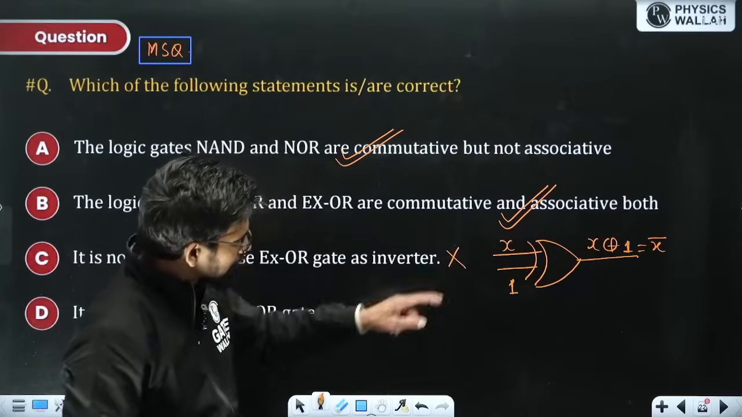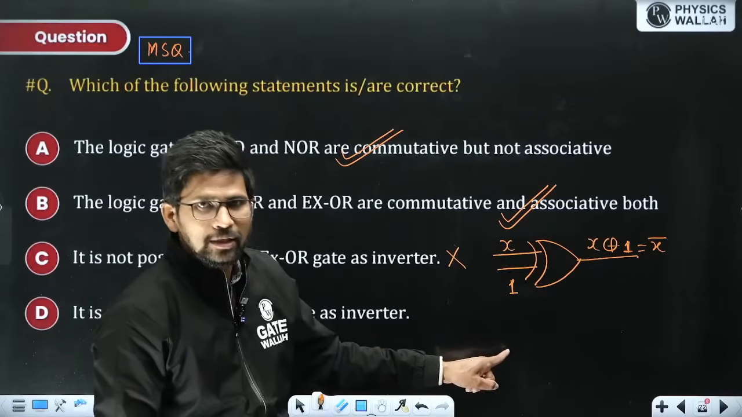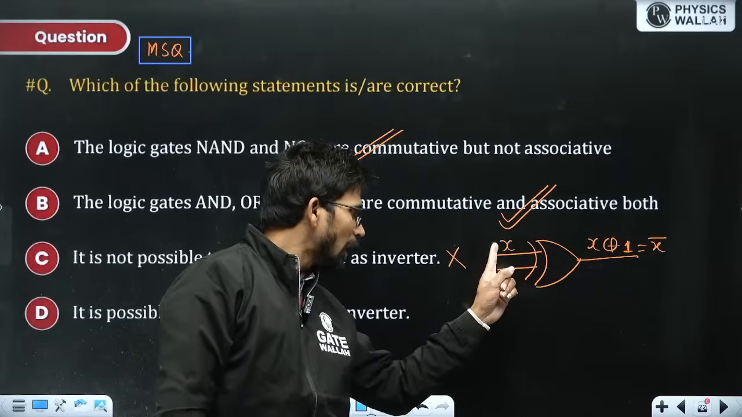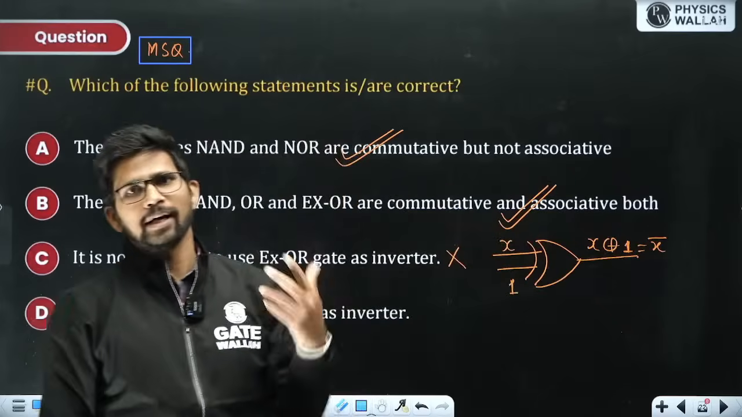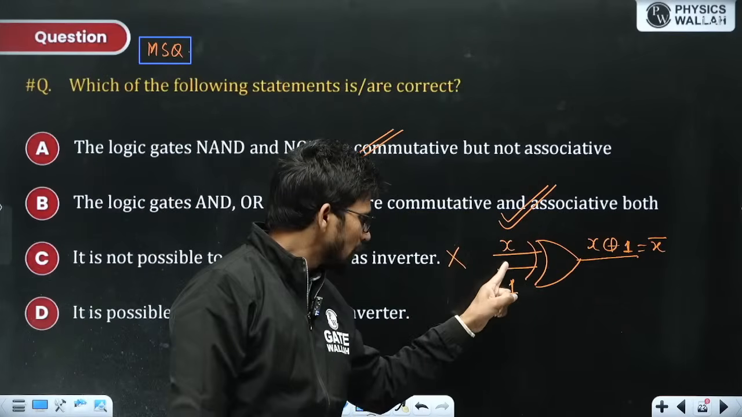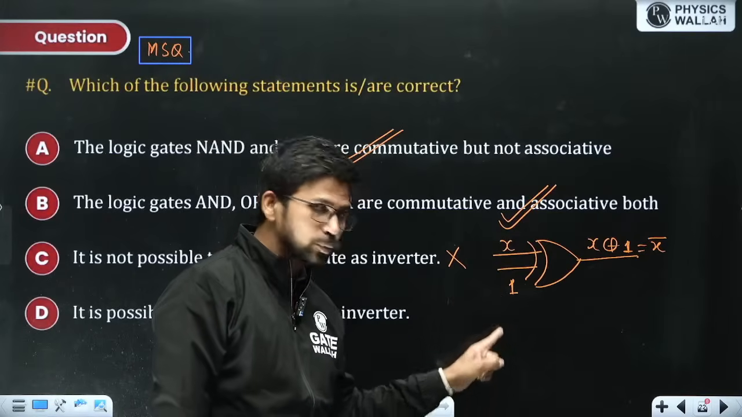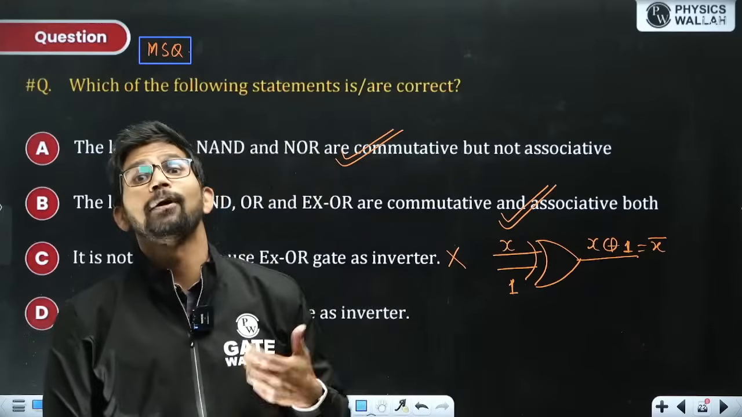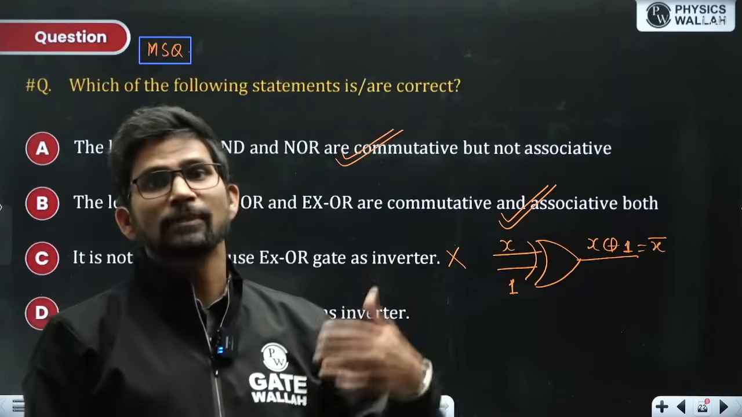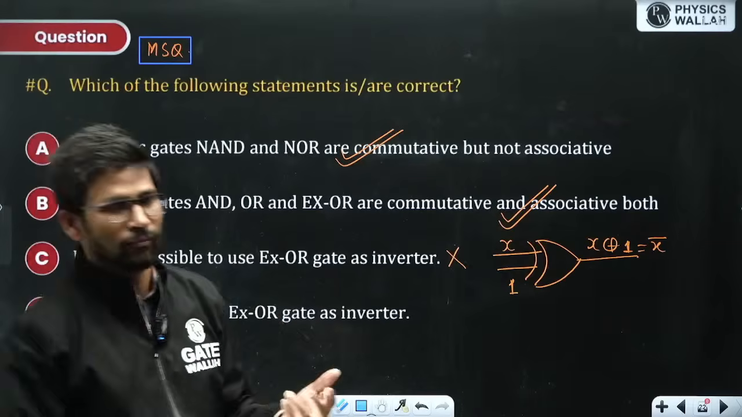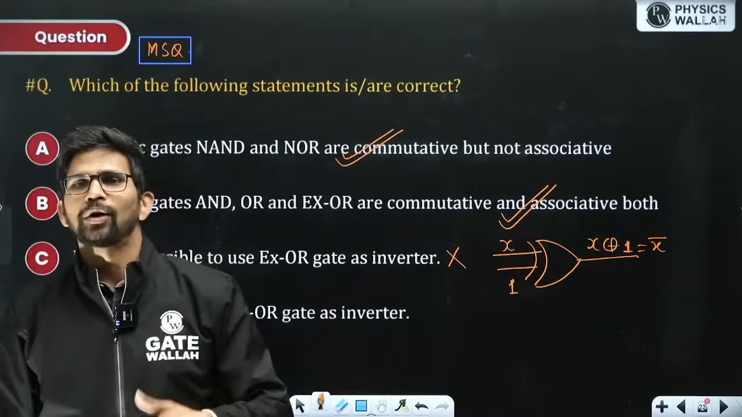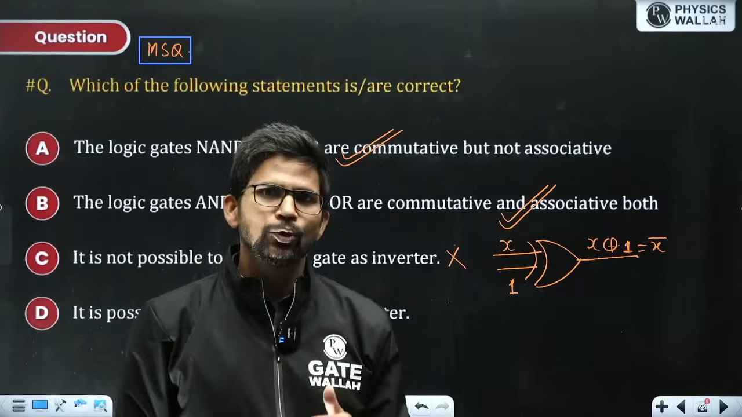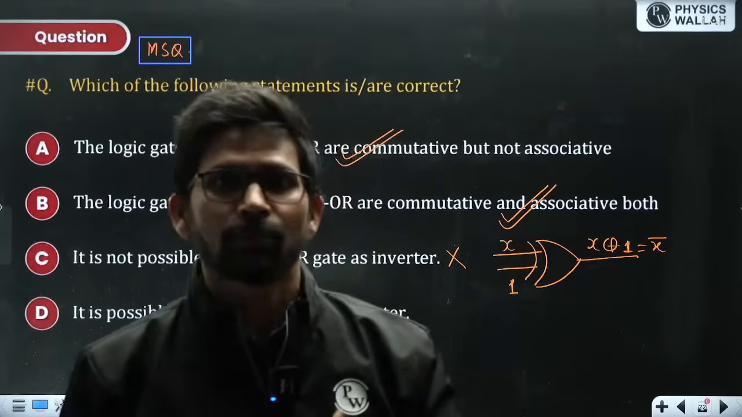So here, if I take this as a control input and apply control input 1, this will invert the applied input X to X bar, and it will work as an inverter. If I put this control input to be 0, then X XOR 0 will produce output X, that is, it will work as a buffer. Input is passed as it is to the output with some delay of this gate, that is called a buffer. Okay, so XOR and XNOR gates can be used as an inverter as well as a buffer.